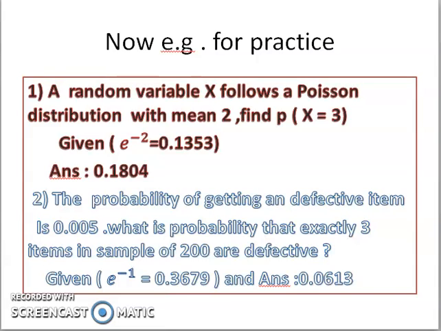Second example: the probability of getting a defective item is 0.05. What is the probability that exactly 3 items in a sample of 200 are defective? The given part is e raised to minus 1 equal to 0.3679, and I have given the answer 0.0613. You should definitely solve these two examples based on the examples I discussed already.